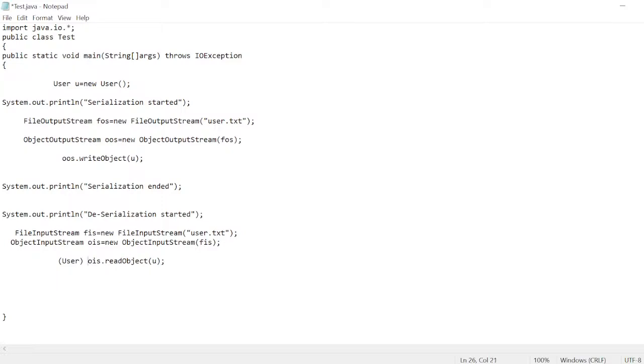I am storing it in a reference variable u1, and the data type is User. Now we can read the values. System.out.println, u1.age, which I would like to print.